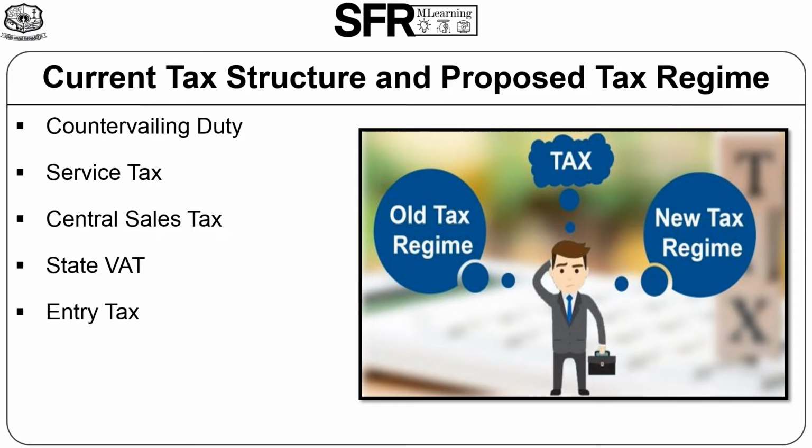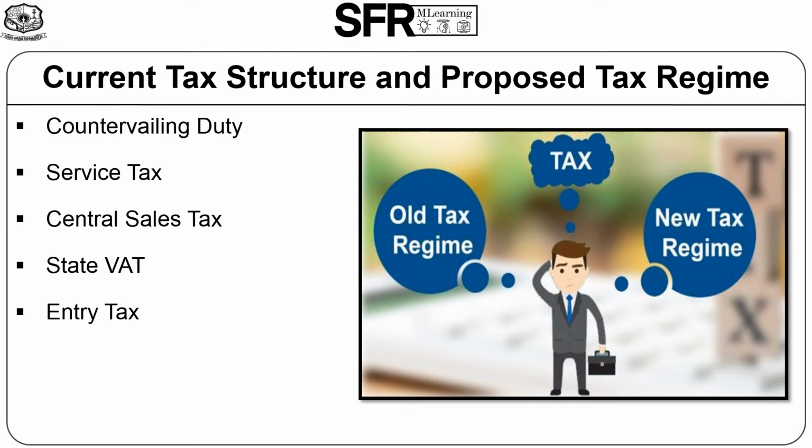Next one is service tax. It is charged by the center on a list of services under the Finance Act on payment or provisional basis. Under the GST scenario, it is to be subsumed under SGST, that is the State Goods and Services Tax, based upon the place of supply rules. Next, central sales tax, applicable at a concessional rate of 2% on interstate transfers against C forms, otherwise full rate, that is 5 to 14.5%. Under the GST scenario, it is to be subsumed in IGST, that is Integrated Goods and Services Tax.